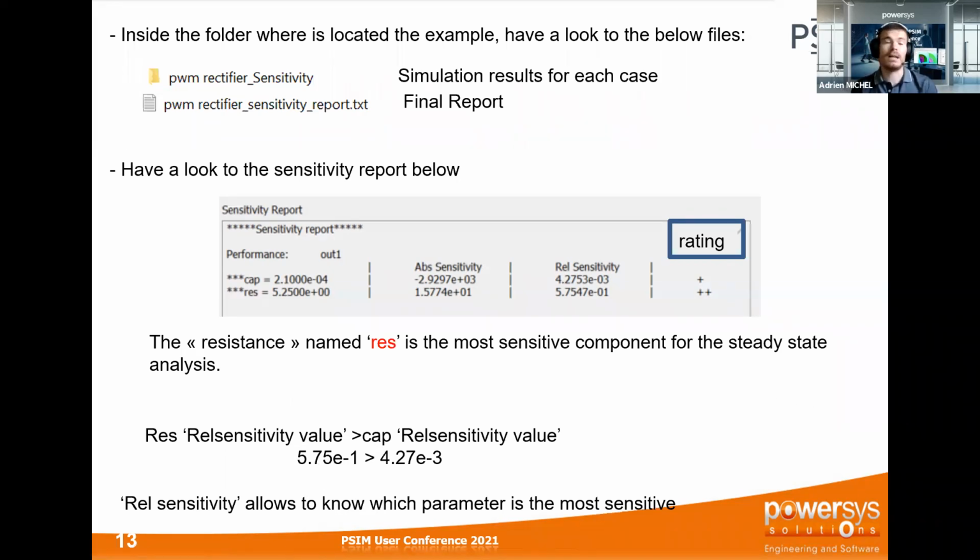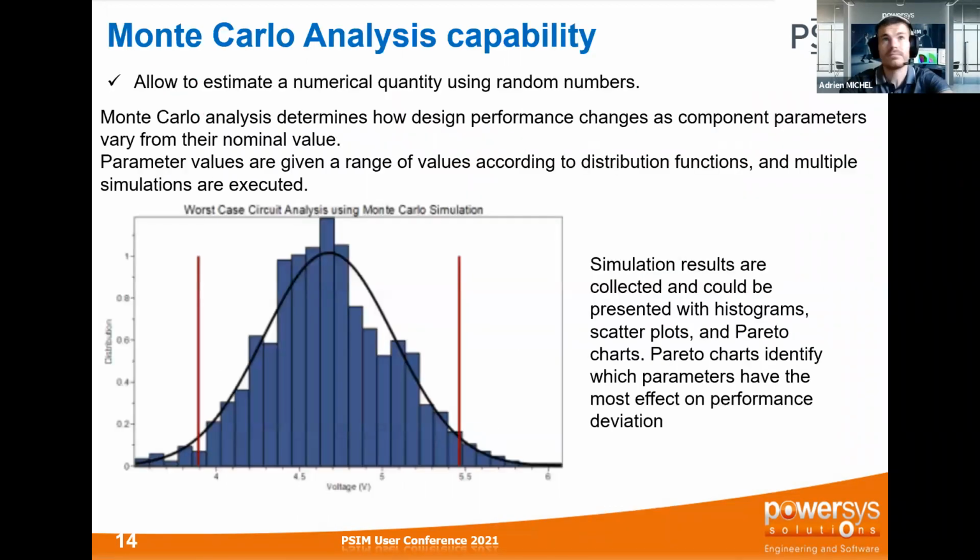And after the sensitivity is done, as you know that the resistance is the most critical, you need to make further analysis. For that, you will take care of this resistance value, and you can apply the optimization analysis. You can apply, for example, the Monte Carlo analysis and check randomly the impact of those changes during a simulation. So basically, this is what we are going to do now in Monte Carlo analysis.